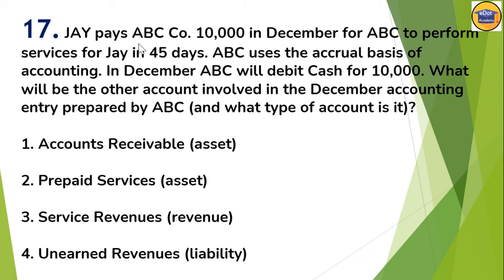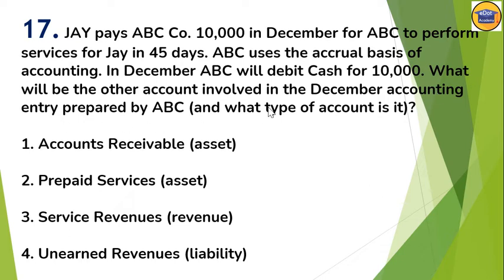Jai pays ABC company 10,000 rupees in December for ABC to perform services for Jai in 45 days. That means Jai pays rupees 10,000 to ABC to do some work. ABC uses the accrual basis of accounting. In December, ABC will debit cash for 10,000. Correct? That means what will be the other account involved in the December accounting entry prepared by ABC?